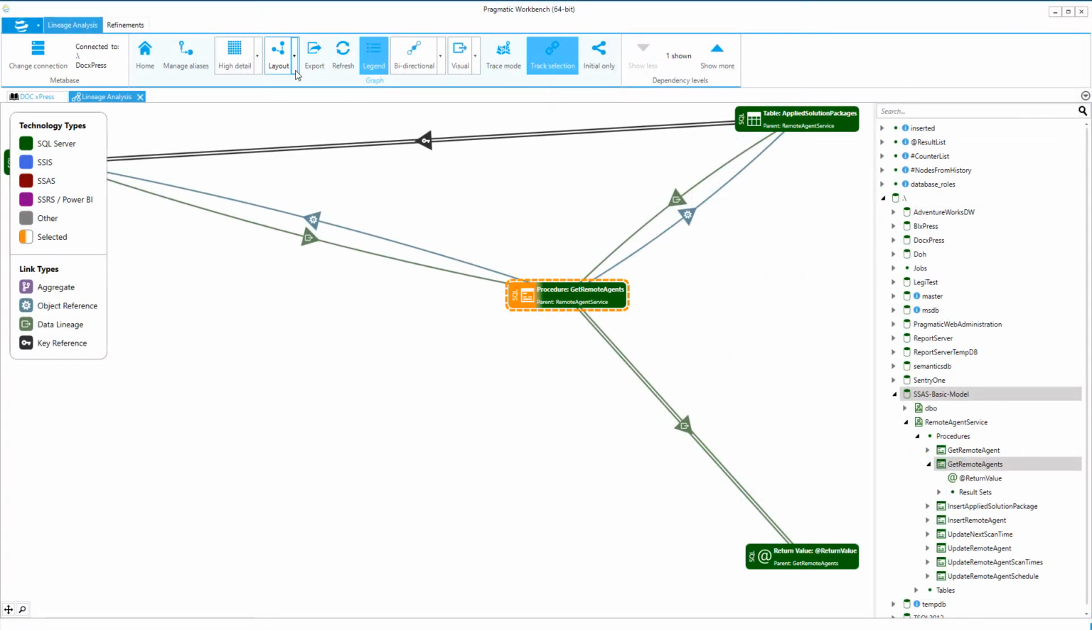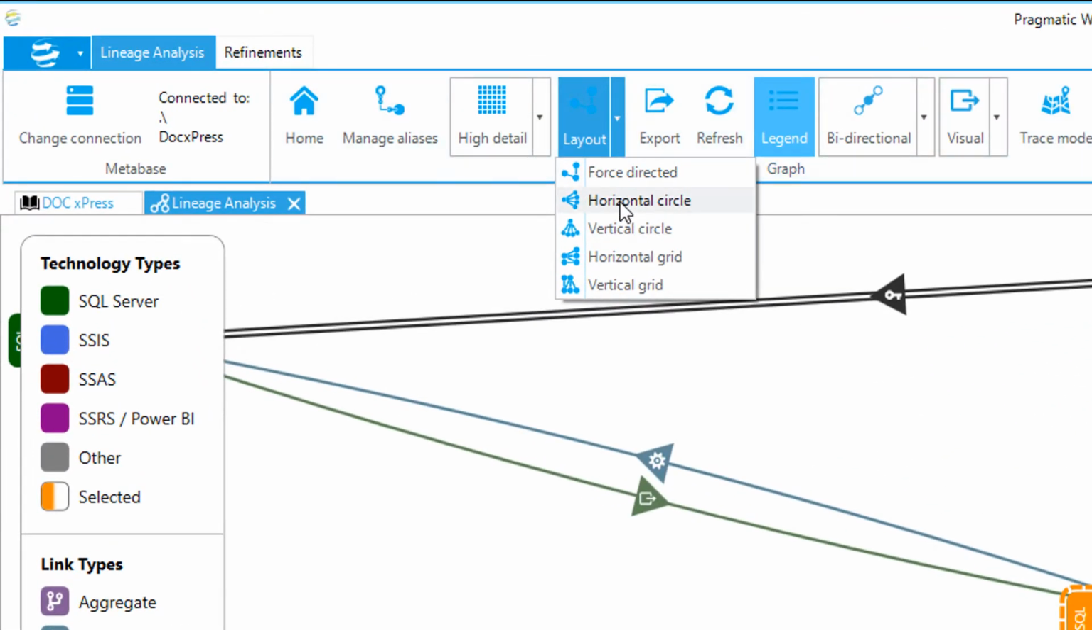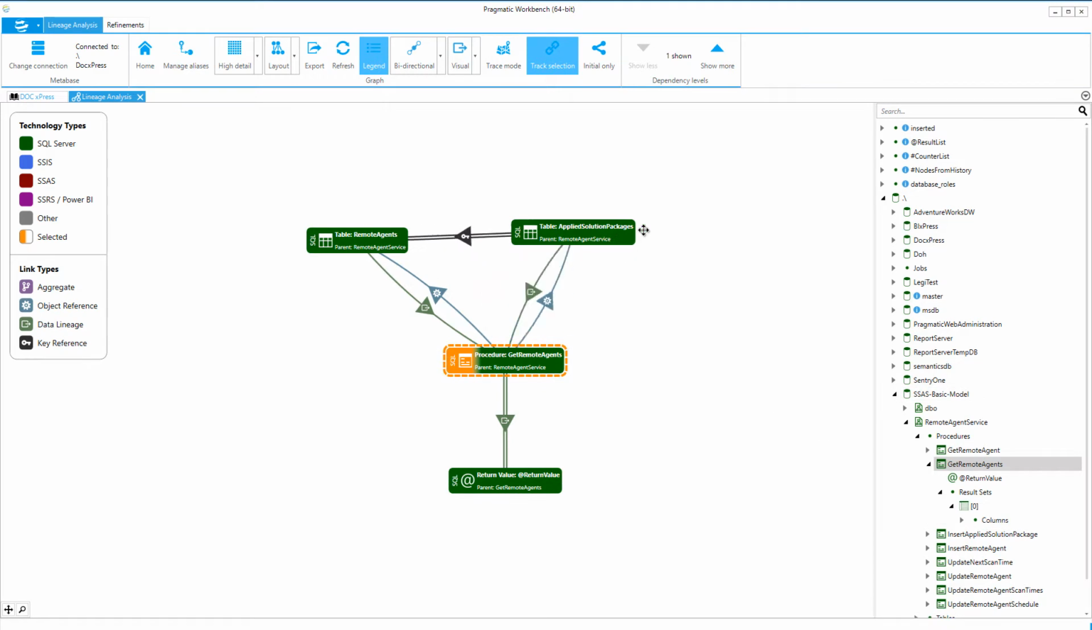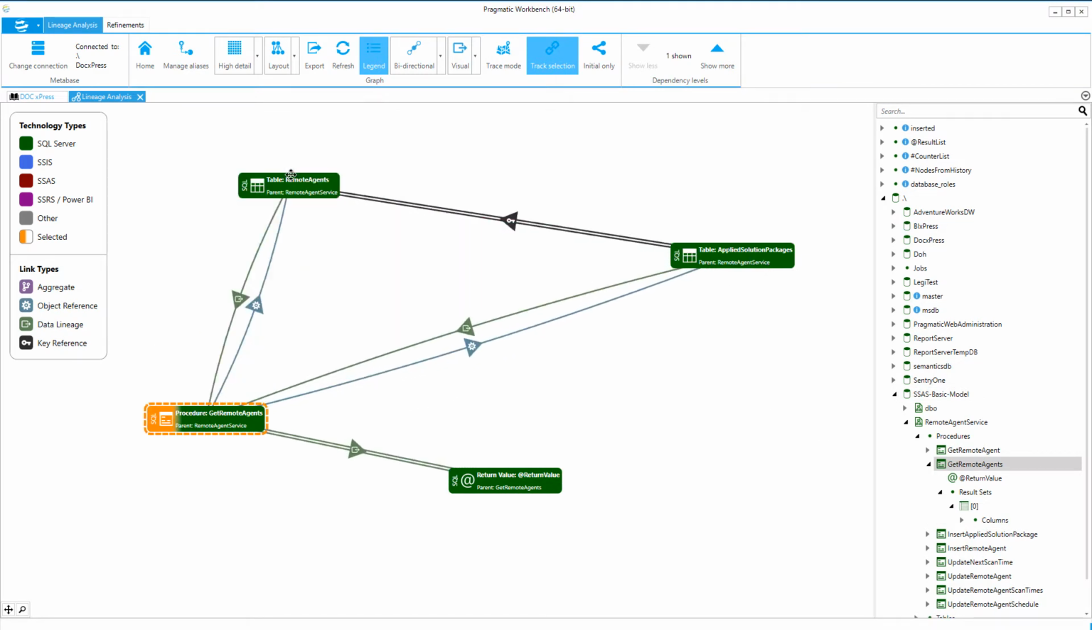xPress also allows you to change the layout of your objects within the diagram panel by selecting the layout option in the ribbon and changing it to the layout that is best for you. You can also drag and drop objects in the diagram panel if you desire to customize the view.